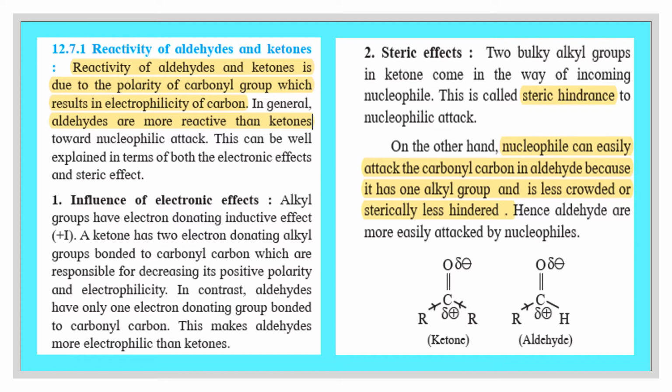Or we can say the nucleophile can easily attack the carbonyl carbon in aldehyde because there is only one alkyl group and it is less crowded or sterically less hindered. Hence, aldehydes are more easily attacked by the nucleophile. So we can say that in the case of aldehydes, the steric hindrance is less compared to ketones. So they are more reactive for nucleophilic attack.